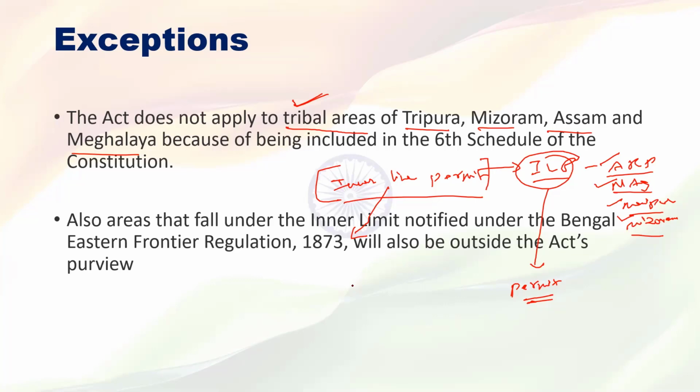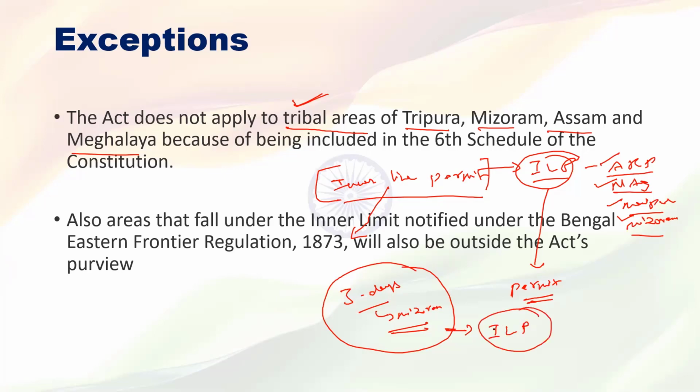For example, you have a plan to go to Mizoram for 3 days and stay there. So before going to Mizoram, you need to take the permission from the Mizoram government through ILP, Inner Line Permit. Understood everyone what is ILP? Sir, if we want to settle there, what is the procedure? No, we can't settle. There are certain areas in these 4 states where we can't settle.